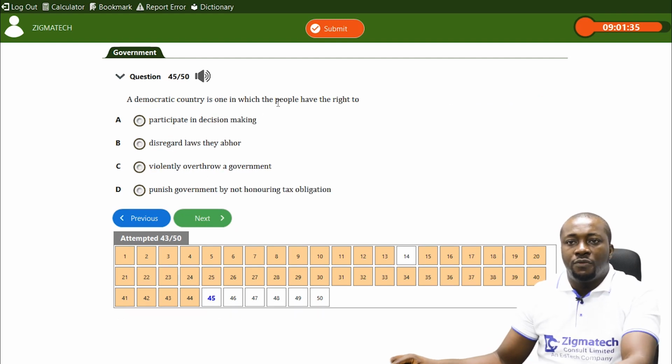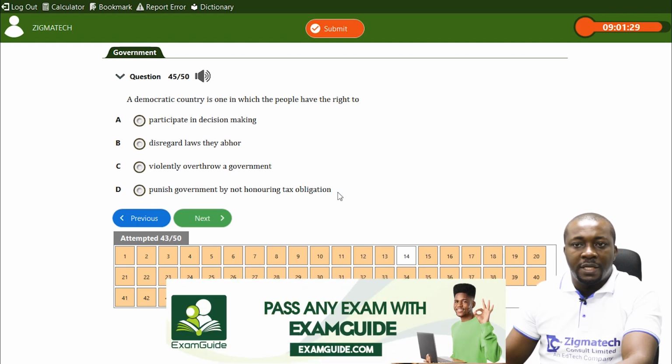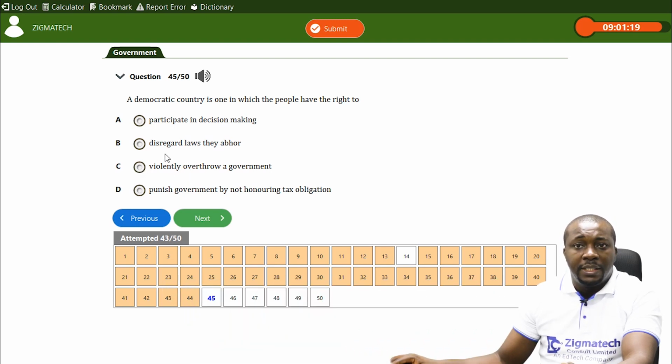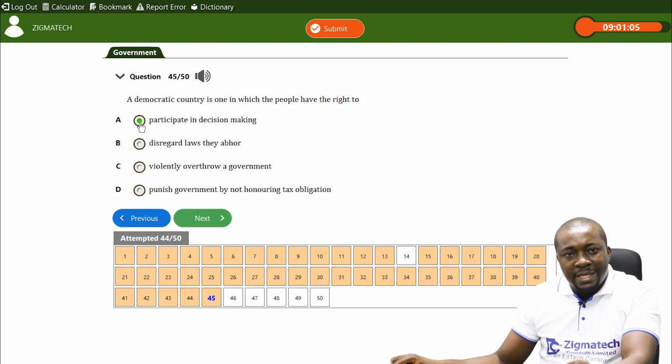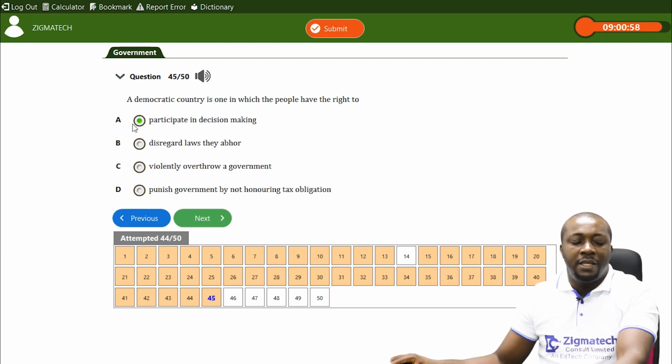A democratic country is one in which the people have the right. Is it to punish the government by not honoring tax obligations? No. Let's see. Violently overthrow a government? That is, you're talking about military. It's not a democratic government. B, disregard laws they abhor? No, they can't disregard the laws they abhor. But rather, the people have the right to participate in the decision-making process. For example, the decision on who becomes their leader. They participate by voting and electing the person.